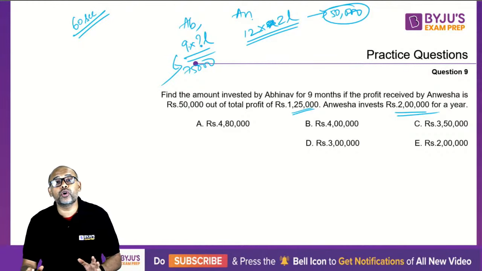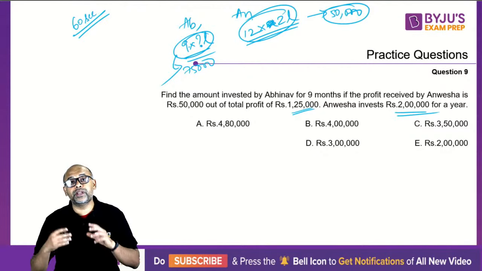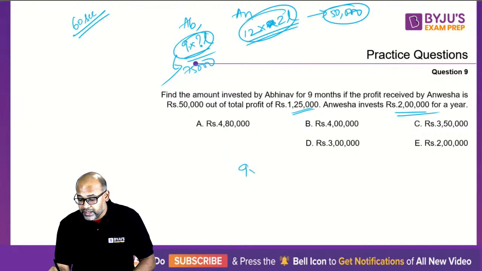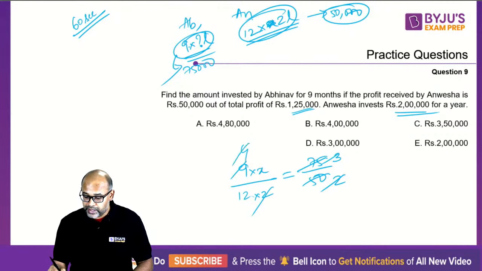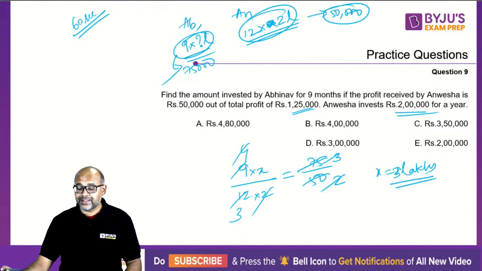So the ratio of the product, this product and this product, should be the same as the ratio of the profit shared. So 9 into X by 12 into 2 should be equal to 75 by 50. So 25 goes 3 times, 25 goes 2 times, 2 gets cancelled, 3 goes 4 times, 4 goes 3 times. So X is 3 lakhs. Okay, X is 3 lakhs.